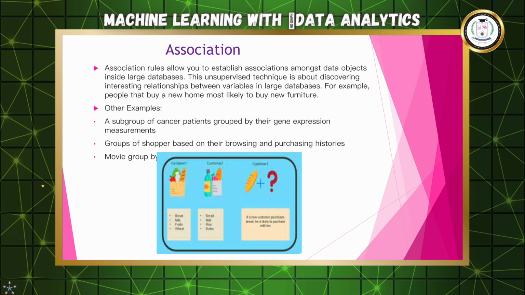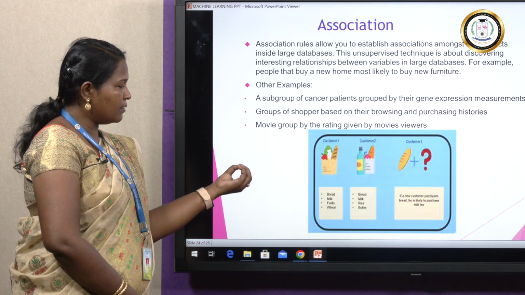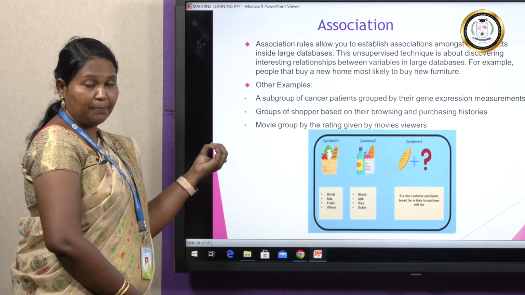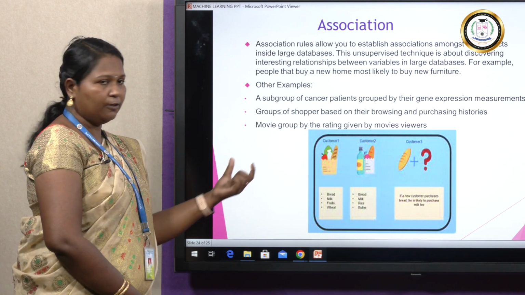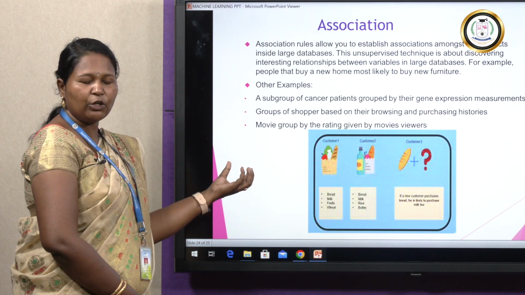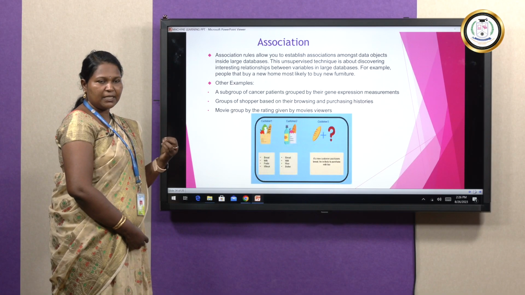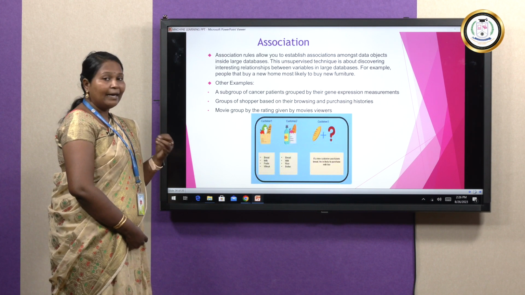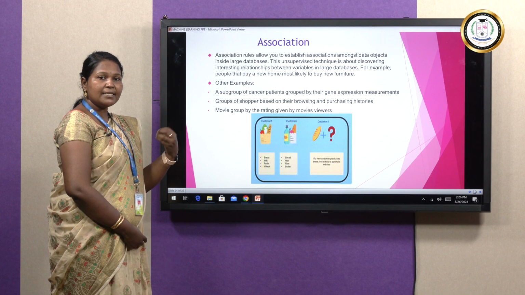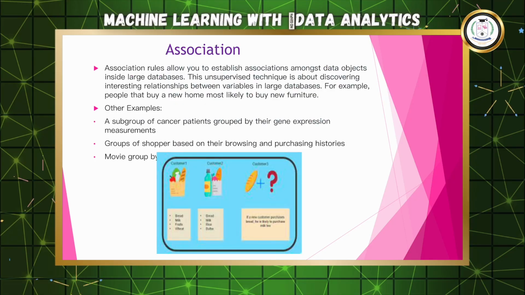In the picture, we are seeing some images based on the purchase, the customer shopping history or purchase history, and how the data are grouped. This is a very common algorithm you can see everywhere under association. Based on their past two or three months of purchase history, they get the combo offer, or the person in the shop will recommend some items to them based on their recent history. So this is called association. This is an important technique under the unsupervised learning algorithm.